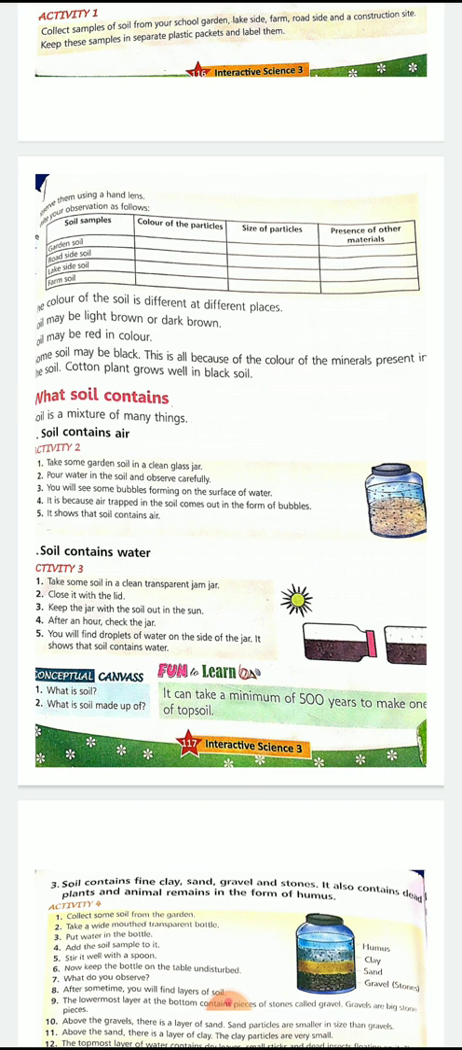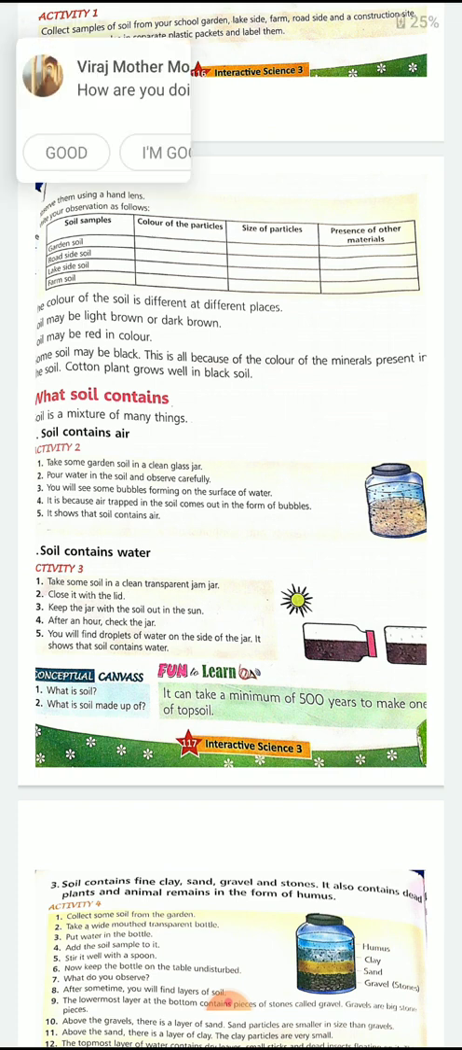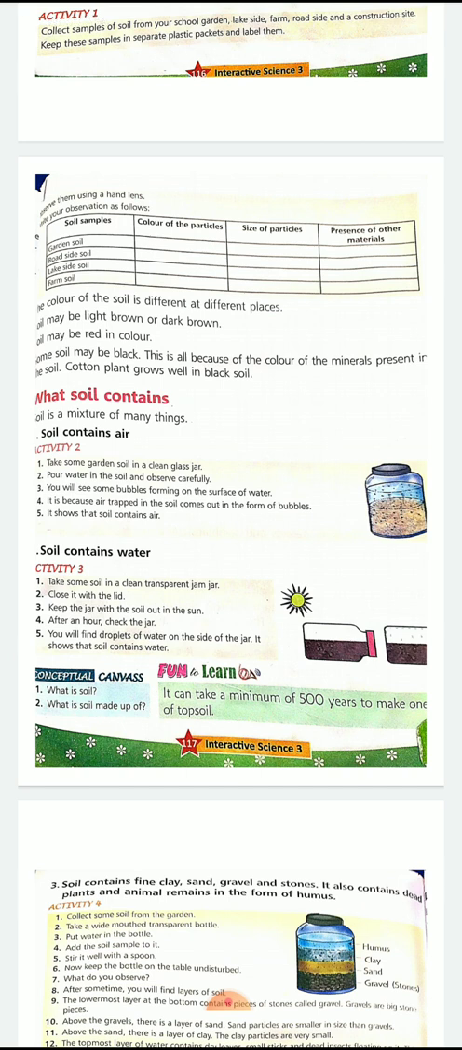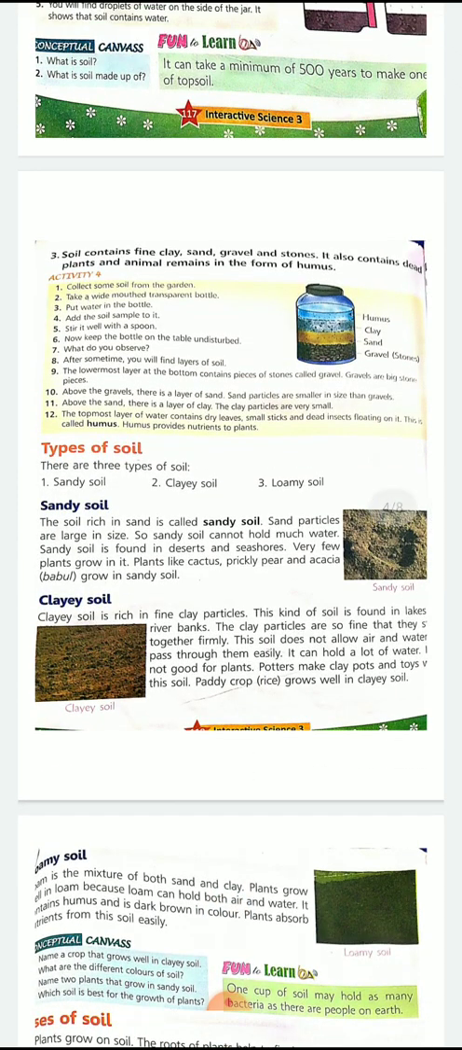You also read that the soils of different areas have different colors. Now, what does soil contain? As you read in the experiment of the jar, if you put it in water, it gives bubbles. If you keep it in a jar in the sun, then you will see small droplets. That means soil contains water and air. Soil contains fine clay, sand, gravel, and stone. It also contains dead plants and animal remains in the form of humus. When we keep it all on top of each other, it settles down and the layers of the soil can be seen.